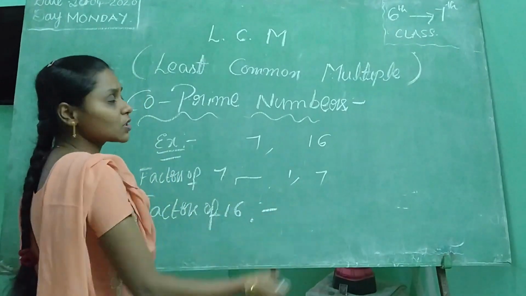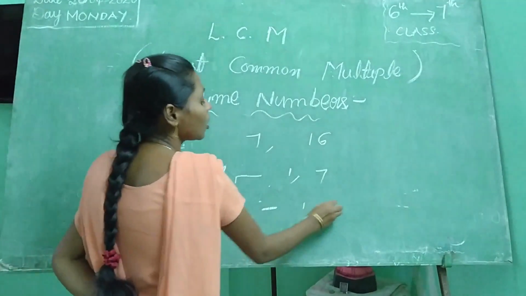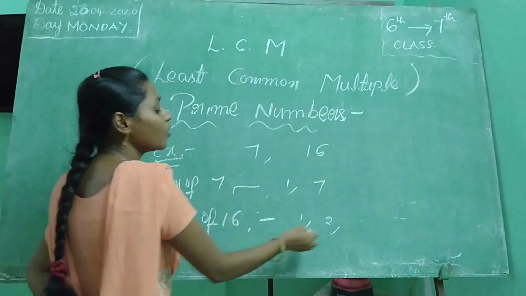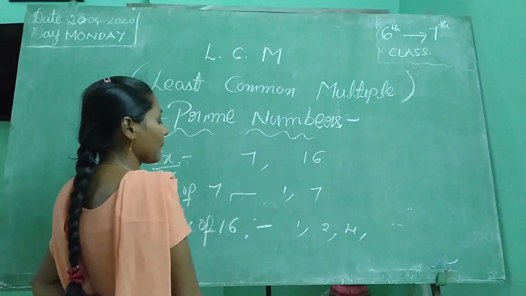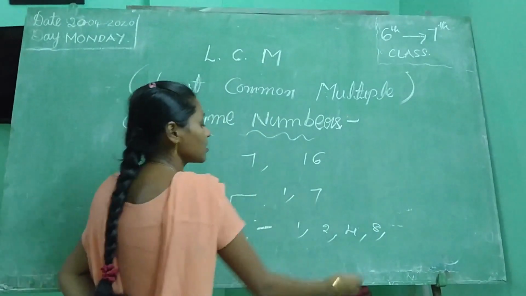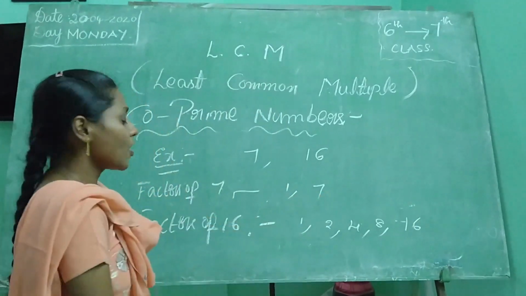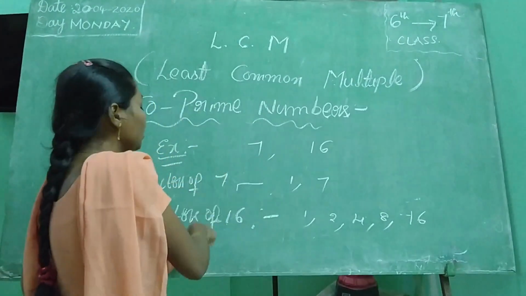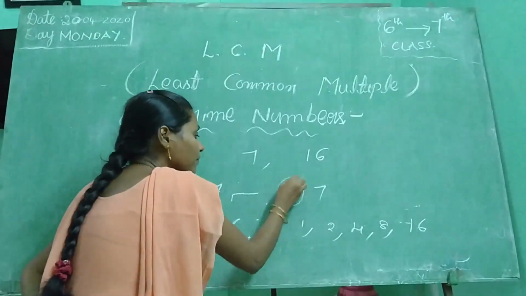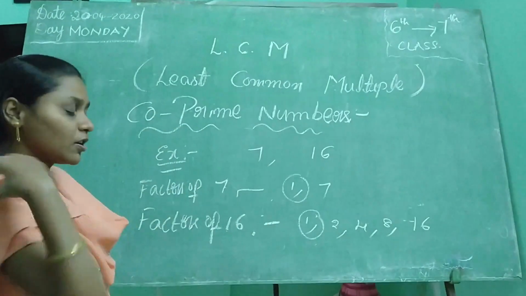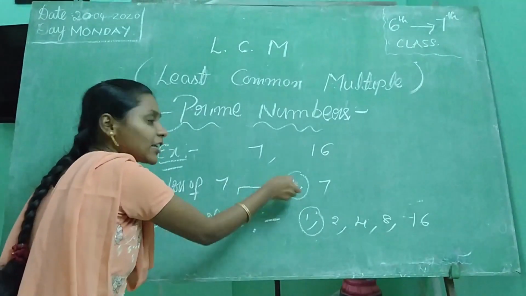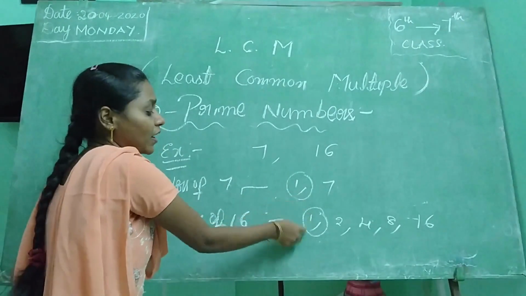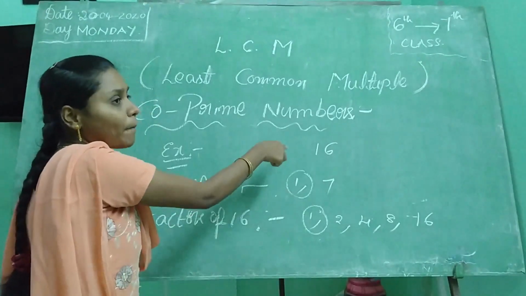Next, factors of 16. What are the factors of 16? 1. Next, 2. Next, 3? No, in the 3 table is 16 there? No. Next, 4. Next, 8. Next, 16. So these are the factors of 16. What is common here, in the factors of 7 and the factors of 16? 1. So if the only common factor is 1, those numbers are called co-prime numbers.